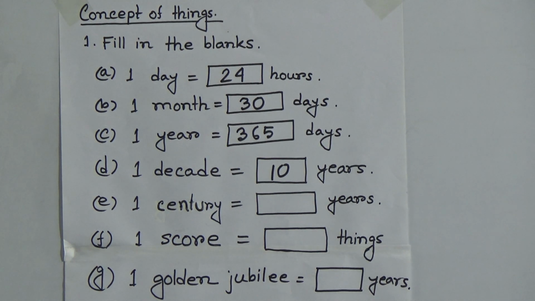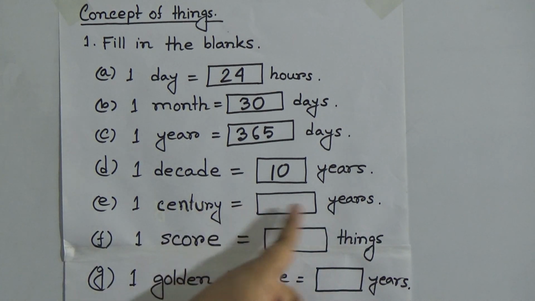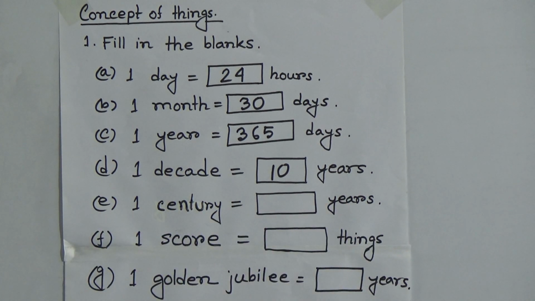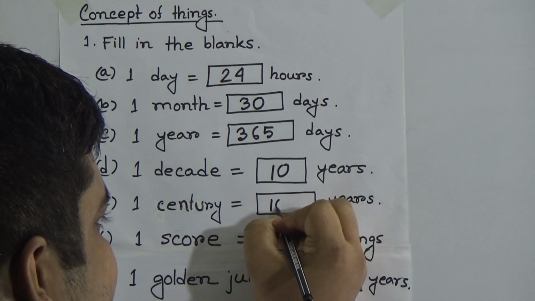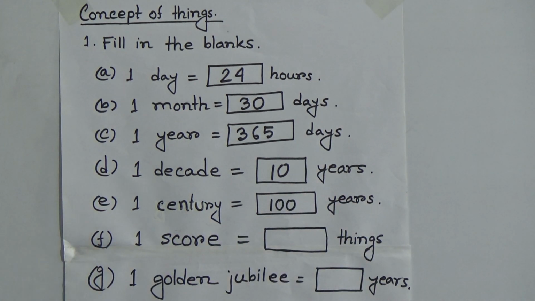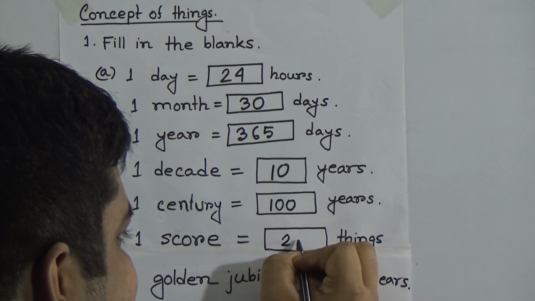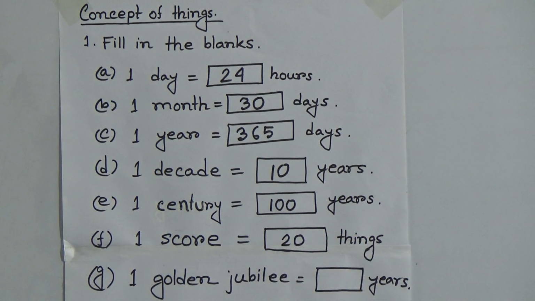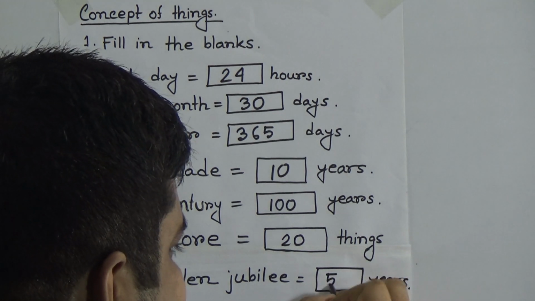Okay. Next one, century equal to how many years? 1 century equal to how many years? It will be 100 years. Okay. 1 score equal to how many things? It will be 20 things. Number G. 1 golden jubilee equal to how many years? It will be 50 years.